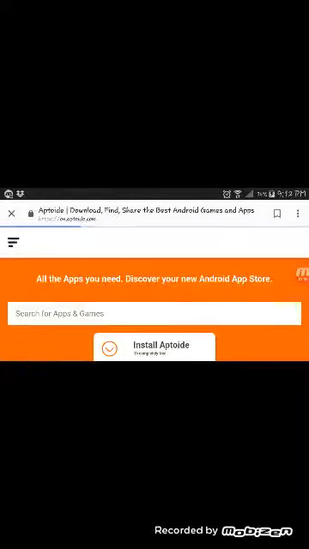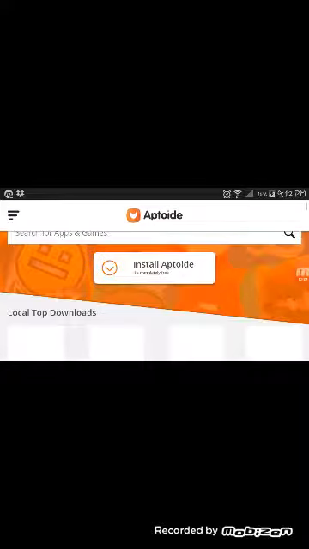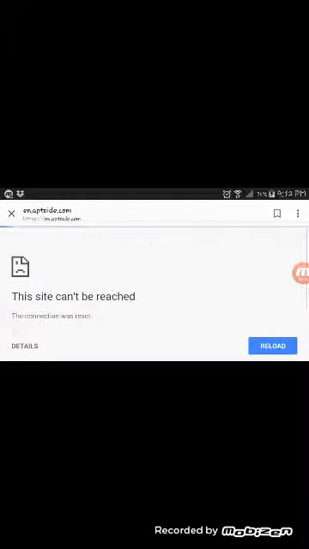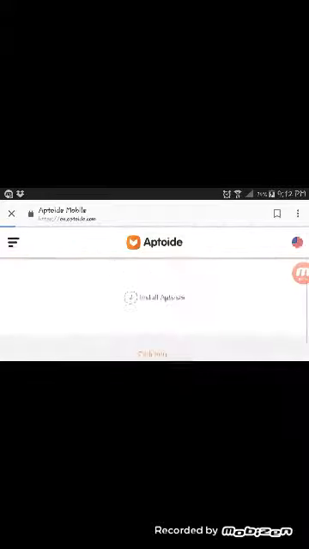Then right here. Just let it load, and then you need to turn on unknown sources to complete this action. But since I already have it, it doesn't really affect me. So just go to your settings, go to privacy and security. Then all you gotta do is turn on unknown sources. Come right here.